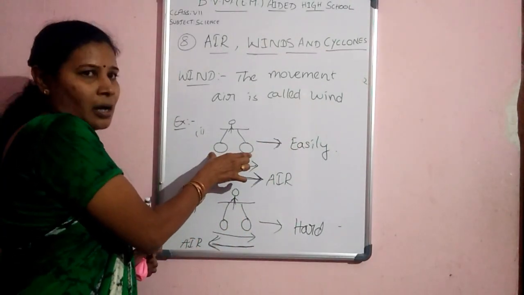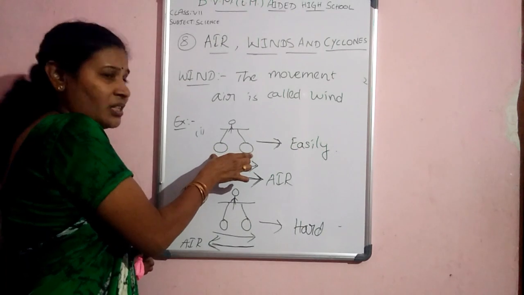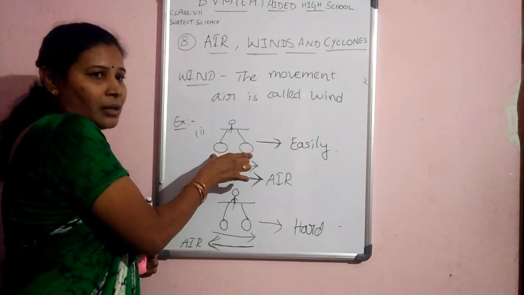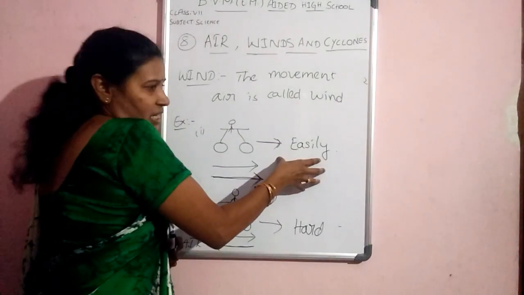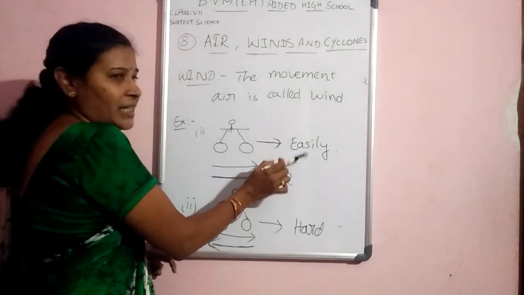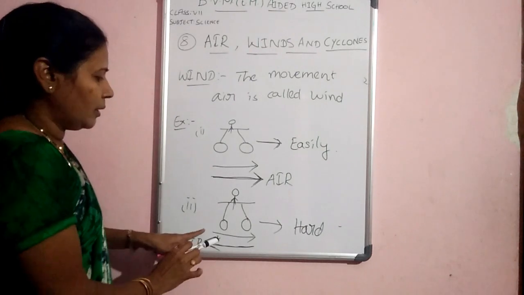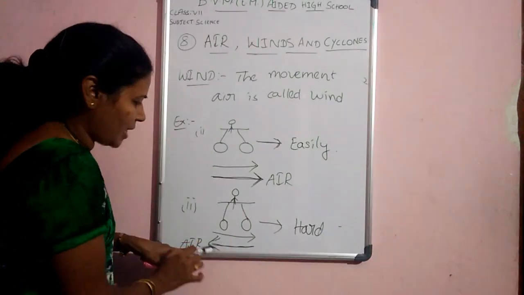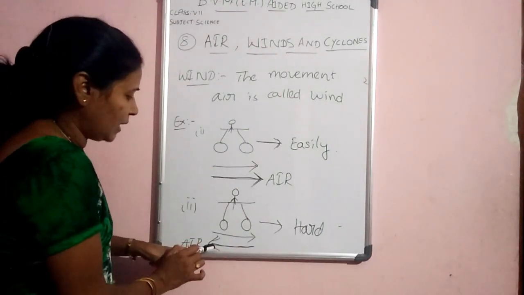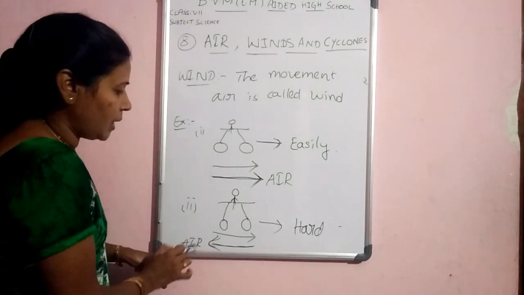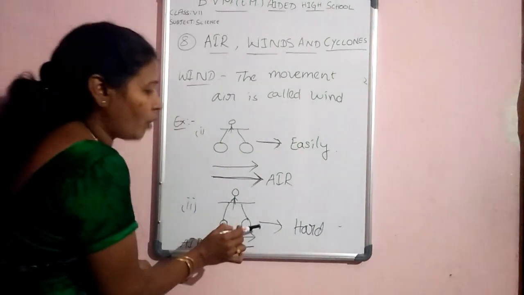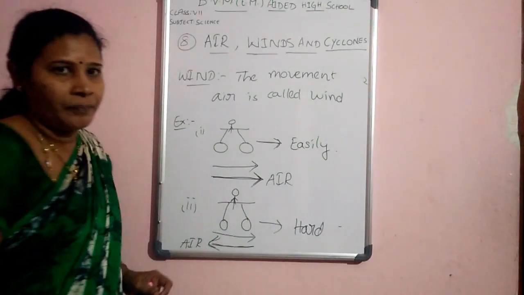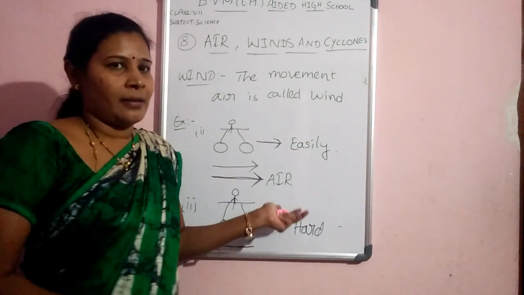When the wind goes in your direction, there is no pressure on you. Air does not make pressure on you, so you move very easily. But here you are going in the opposite direction, so the movement of air exerts some pressure on you. That's why you are riding very hard. So that is the reason.